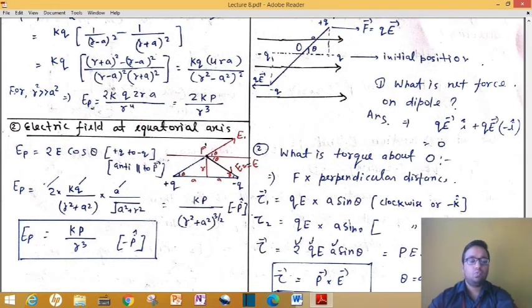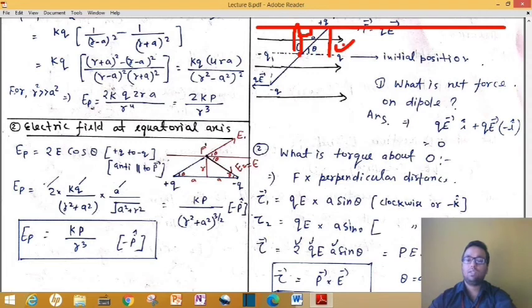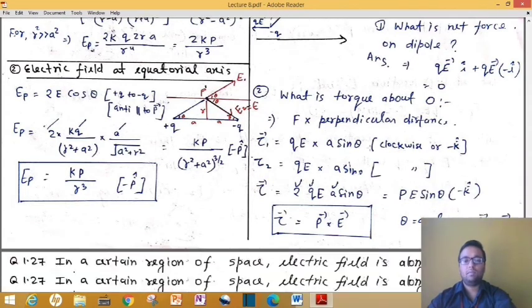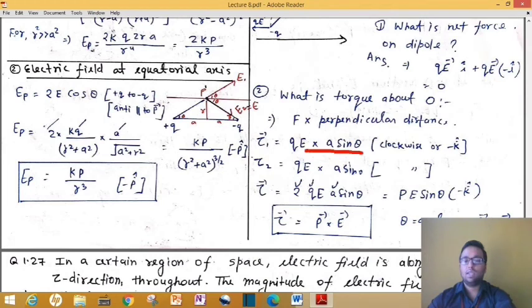Because if I ask you what is the action line of this force, then you will say the action line of this force is this one. So from this point you have to take a perpendicular distance perpendicular to this action line, and that perpendicular distance will be this one. It will be the vertical component of this A, and the vertical component is A sin theta. So we will write it QE into A sin theta, and the direction is clockwise, towards minus k, your dipole will rotate. Similarly, torque 2 will be QE into A sin theta.